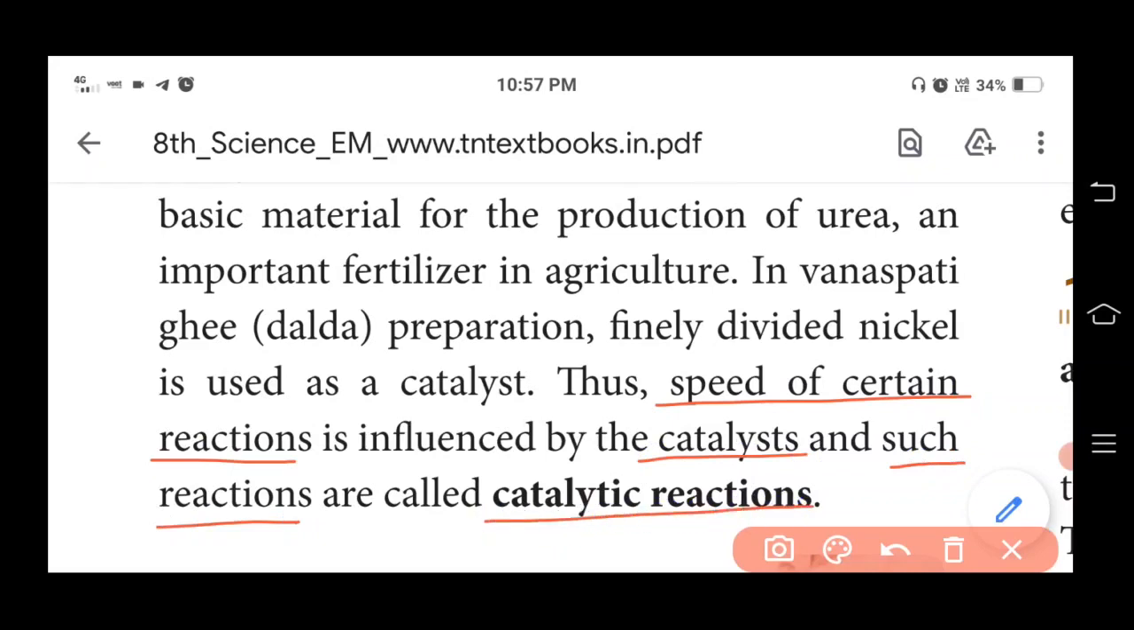Important two mark question: define catalytic reaction. The speed of certain reactions is influenced by the catalyst and such reactions are called catalytic reactions.